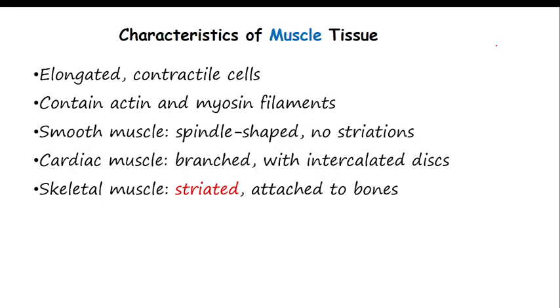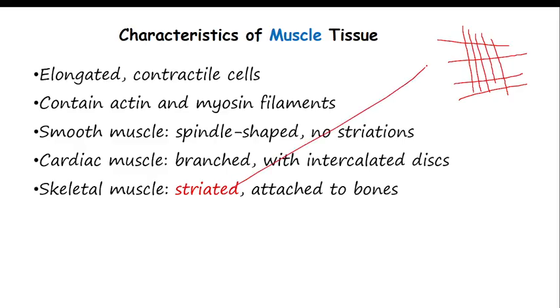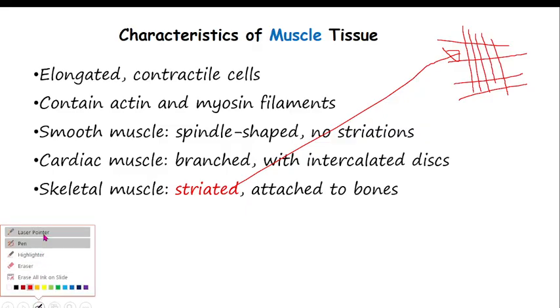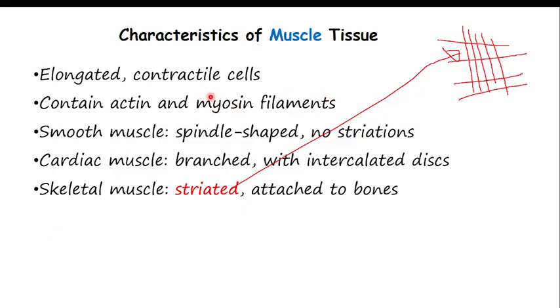When we say striated, there is a muscle fiber like this, which is elongated, and there is another one closely linked to it. This is what we call striation. Now, in smooth muscle there is no striation. Smooth muscle is only elongated, not striated. Smooth muscle is spindle shaped, with no striation.